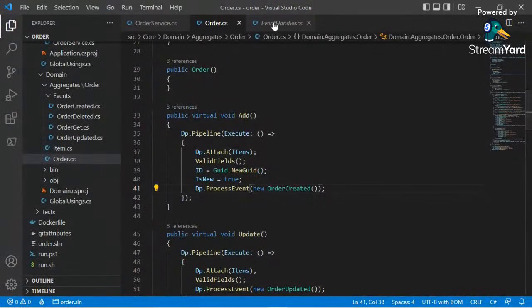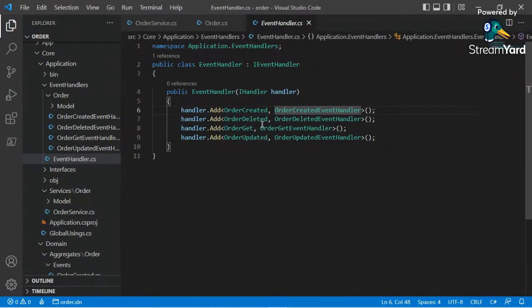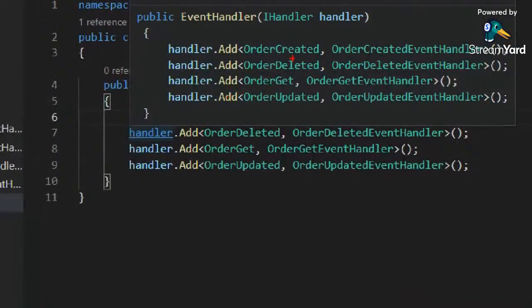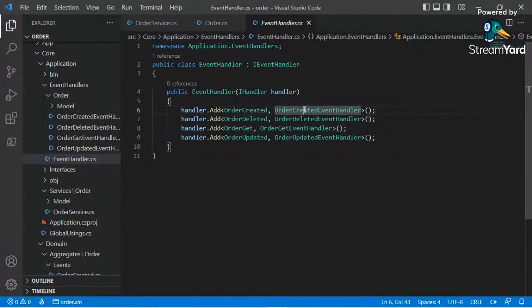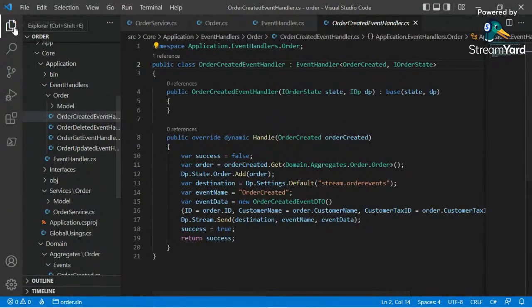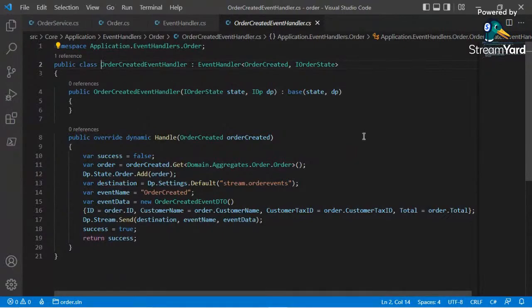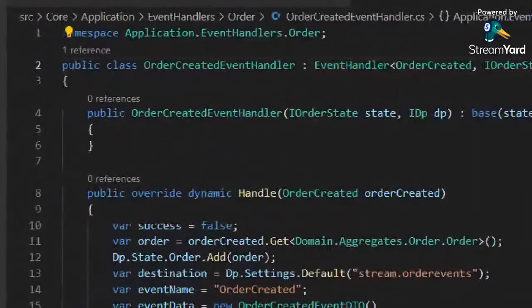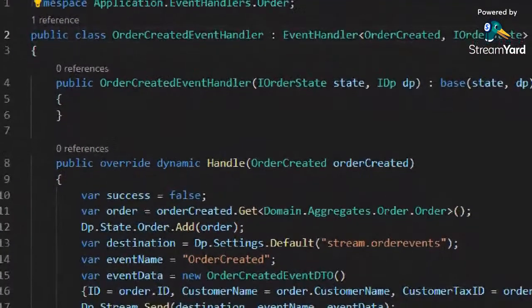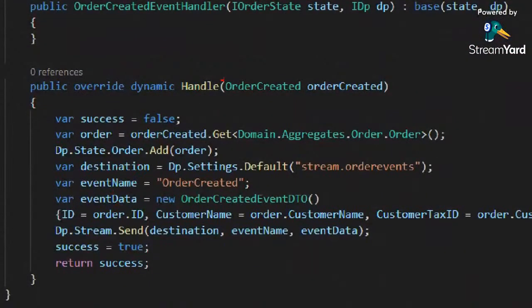And now there's an event handler called order created event handler. It's our event handler hub, which helps us to register the relation between events and handlers. Now we are here. We got our event handler. So we are in the application layer, and our application reacted to our domain event. And what's going on here? Every time we got an order created domain event inside our application, it's an internal event. We're gonna run this piece of code.